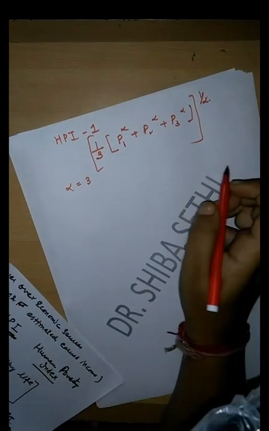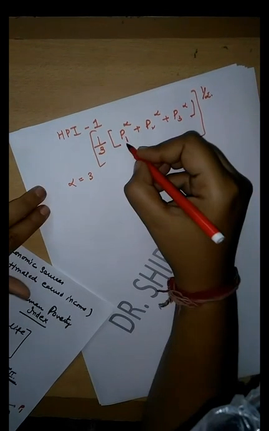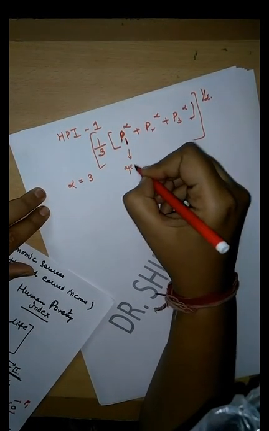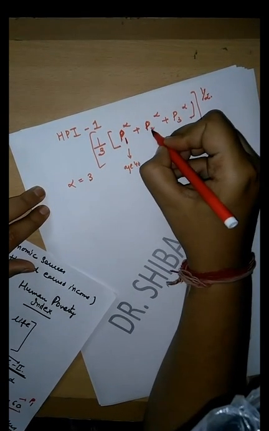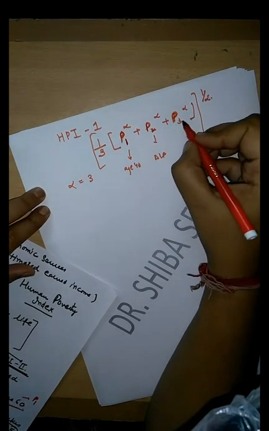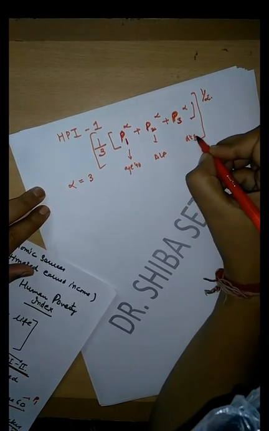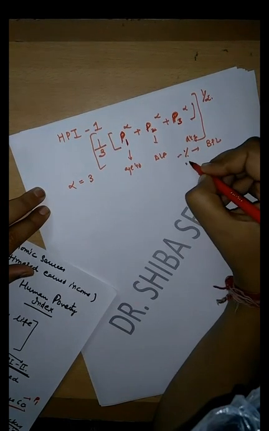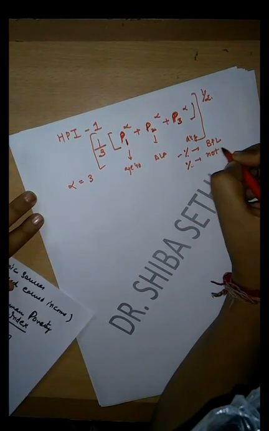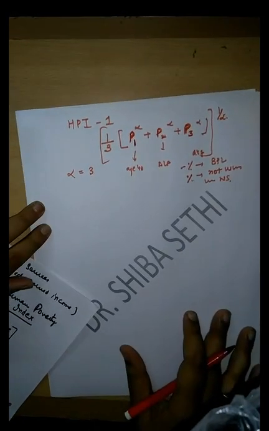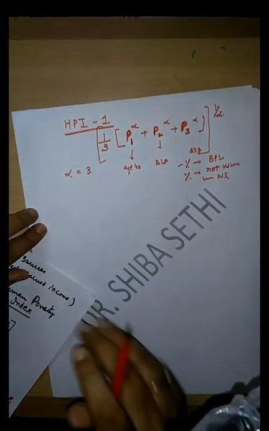This is the formula for calculating HPI1, where P1 is the probability of not surviving to age 40, P2 is the adult literacy rate, and P3 is the average of the percentage of people living below poverty line and the percentage of people not using improved water source that we have discussed. So this is the formula for HPI1.